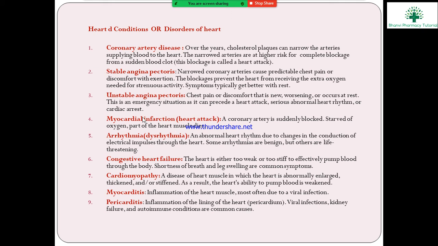Fourth one is myocardial infarction. This is one of the disorders of the heart, known as a heart attack. The coronary artery is suddenly blocked.